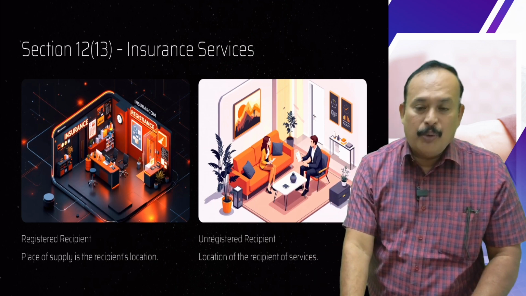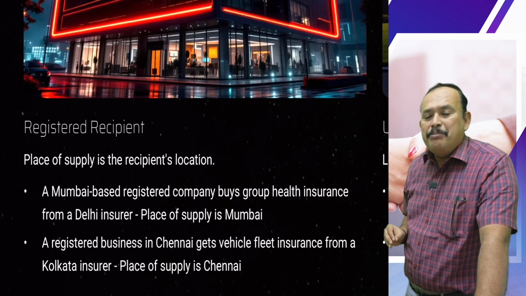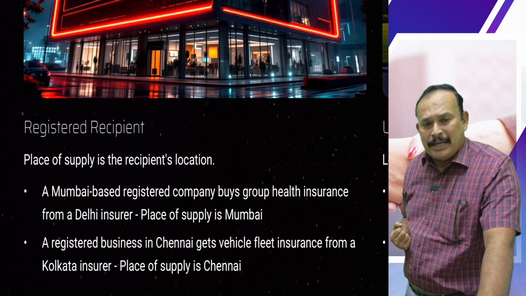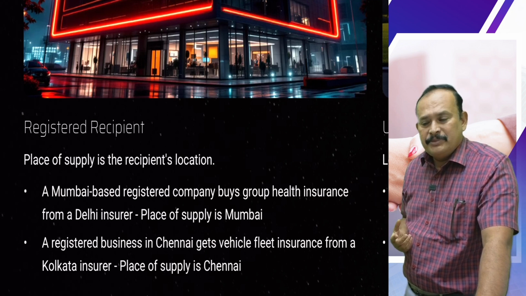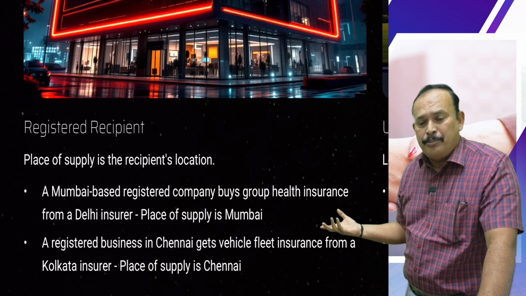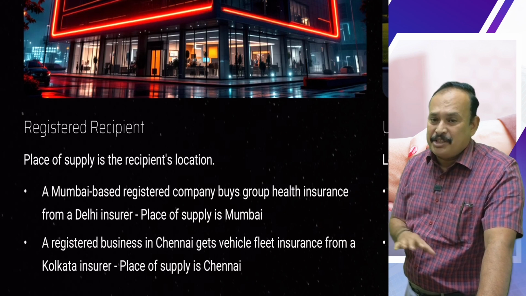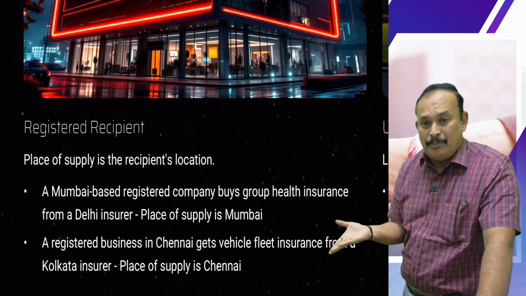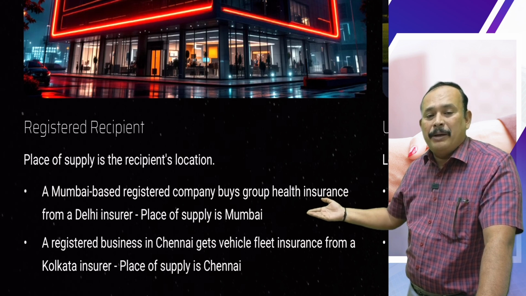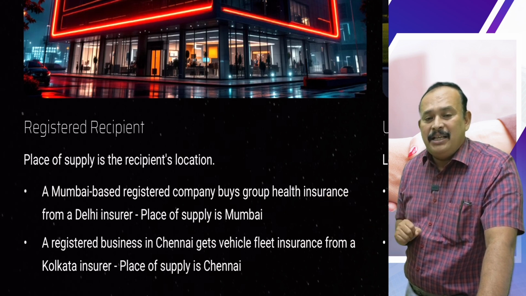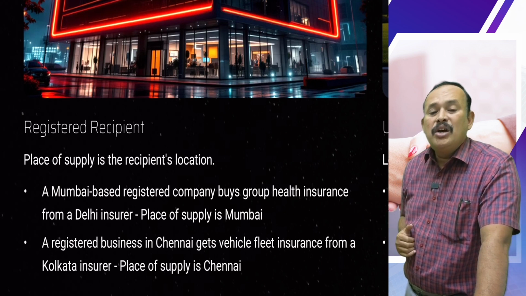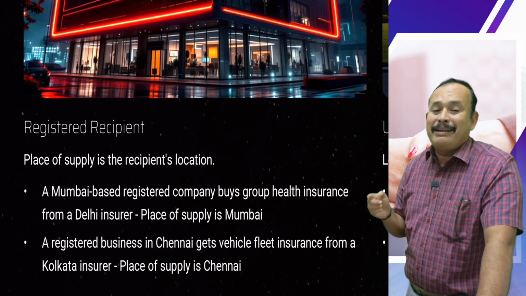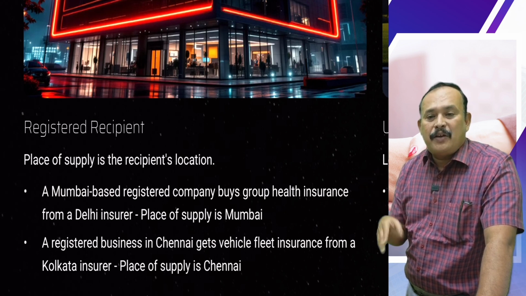Examples are as follows. In a given case, a Mumbai-based registered company buys group health insurance from a Delhi insurer. Supplier of service is the Delhi insurer. Recipient of service is the Mumbai-based registered company. In that case, place of supply equals the recipient location, because the recipient is a registered person: Mumbai. A registered business in Chennai gets vehicle fleet insurance from a Kolkata insurer. Supplier of service is in Kolkata. Insurance is received by a registered company in Chennai. In that case, place of supply is Chennai, the location of the recipient.